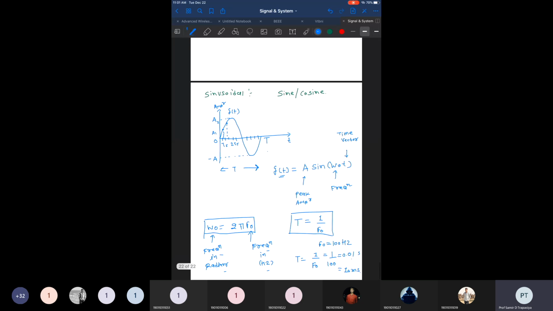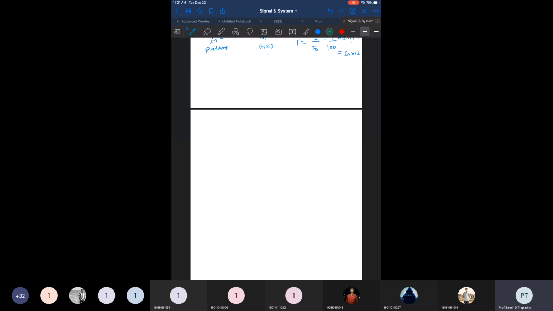Now the next category of signals that we are going to learn is the exponential signal. An exponential signal is either increasing with time or decreasing with time, so we can say it is either exponentially increasing or exponentially decreasing. If we talk about any signal, our g of t versus the time t, I am giving you an example in which the signal is exponentially increasing, right?